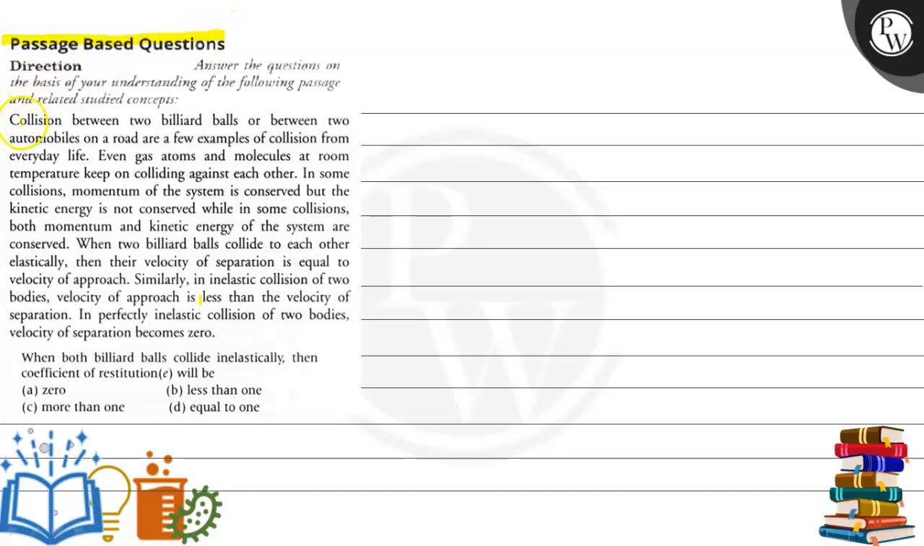Here is the passage. Collision between two billiard balls or between two automobiles on a road are a few examples of collision from everyday life. Even gas atoms and molecules at room temperature keep on colliding against each other. In some collisions, momentum of the system is conserved but the kinetic energy is not conserved, while in some collisions both momentum and kinetic energy of the system are conserved.